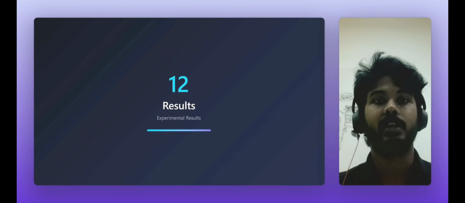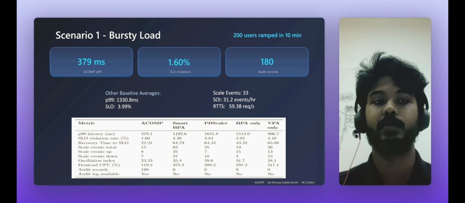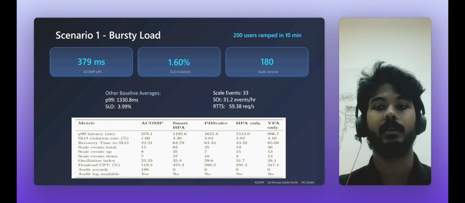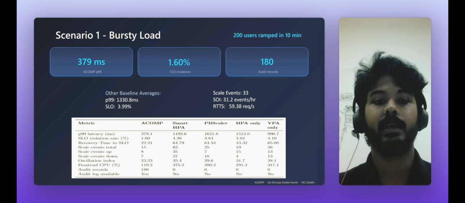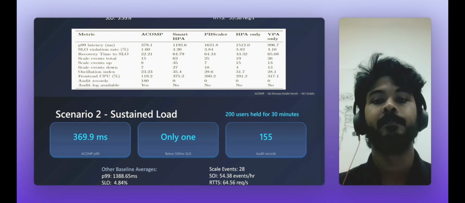Now let's look at the results I achieved through ACOMP. Firstly, scenario 1, under bursty load, held P99 latency at 79 milliseconds with just 1.6% SLO violation and about 180 audit logs produced explaining why the scaling decision was taken. Comparing that to Smart HPA at 1193 milliseconds and PBScaler at 1622 milliseconds, and the rest averaging an SLO violation of 3.99%, and scaling events around an average of 33. ACOMP only took 15 scale events and the system was very stable, with the other SOI and RTTS following.